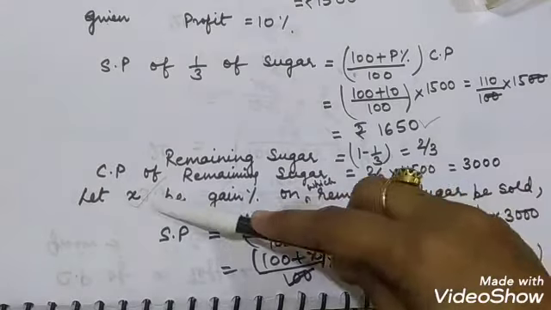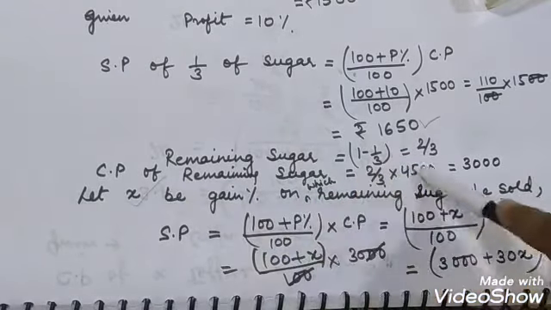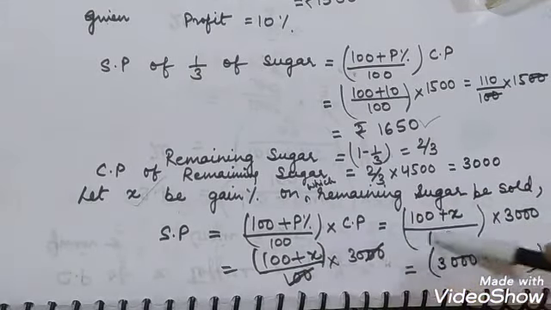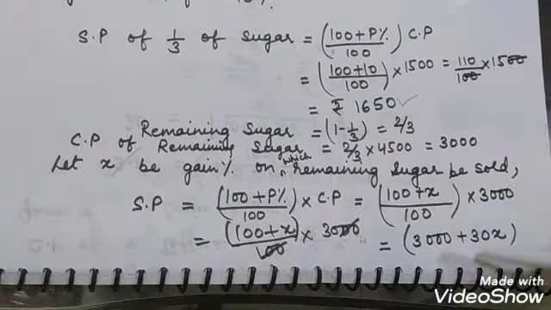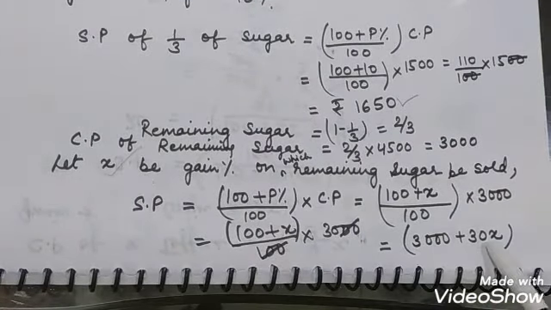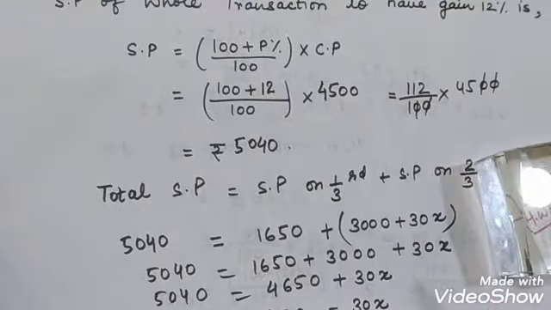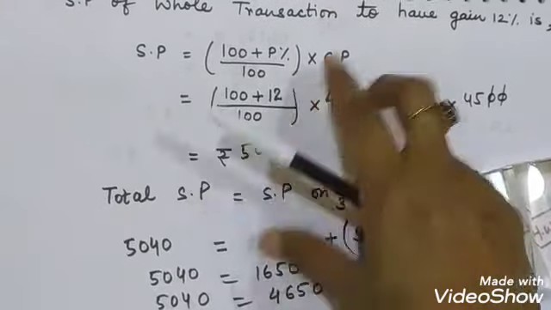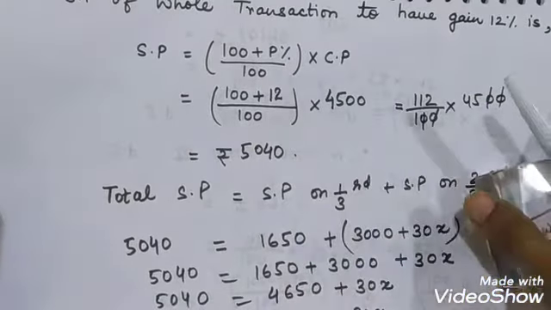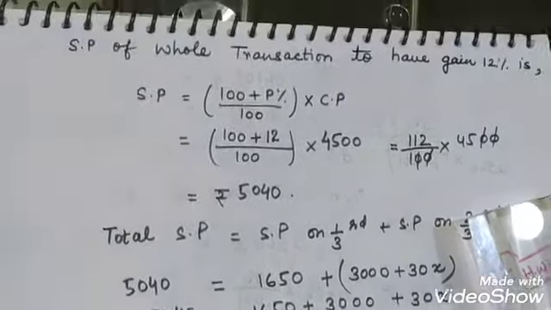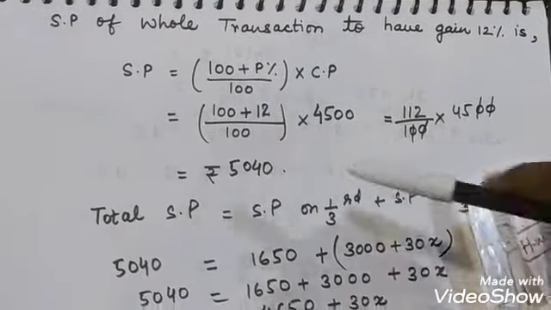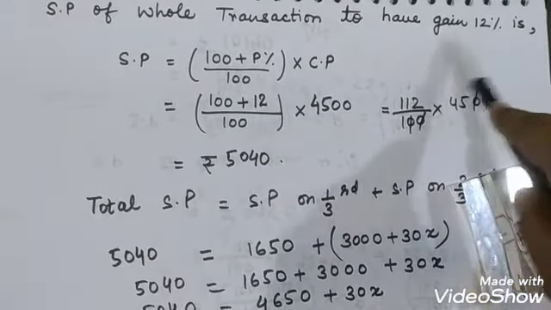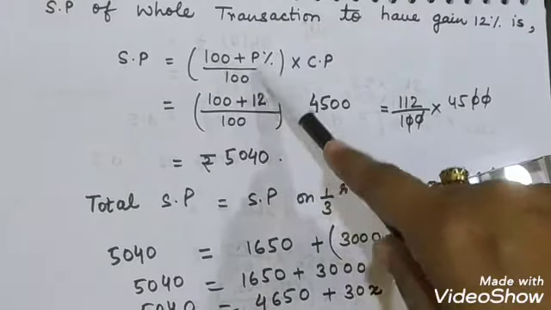So in this case, when we have a gain percent equal to x and cost price equal to 3,000, we will use the formula of selling price and find the selling price of the remaining sugar. In terms of x, we will get 3,000 plus 30x. Then we find the selling price of the whole transaction to have a gain of 12%. We use the formula here.